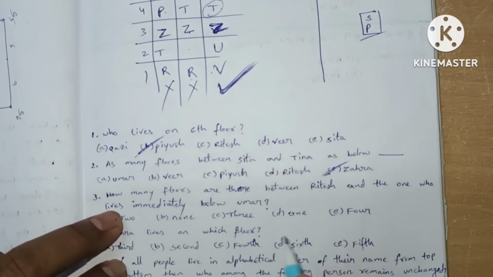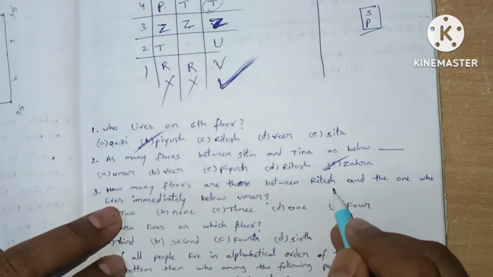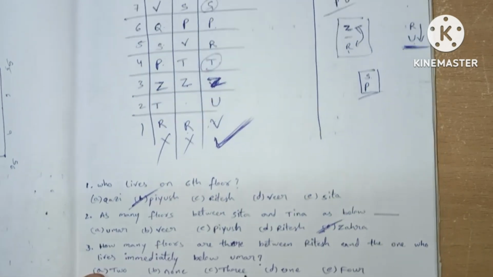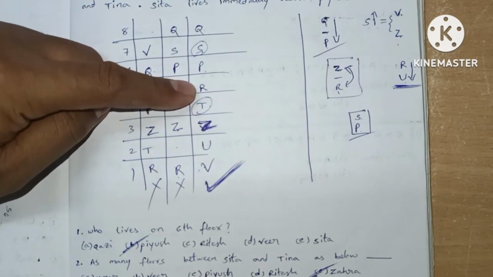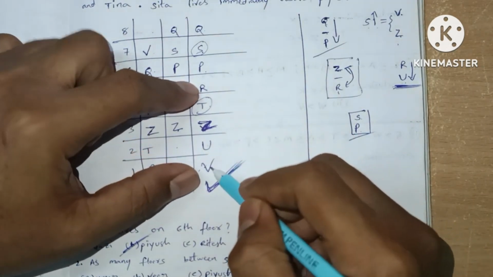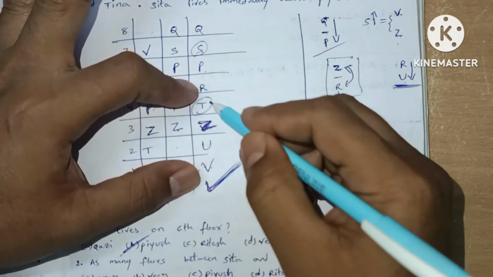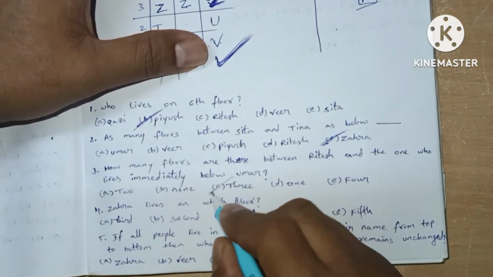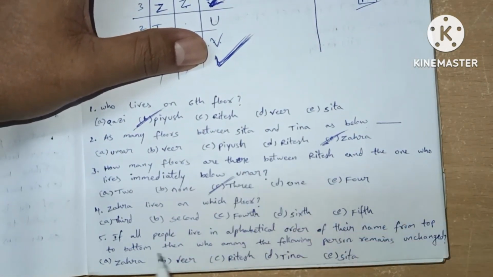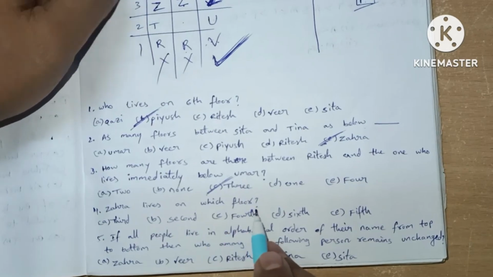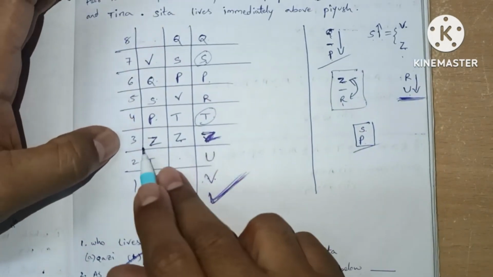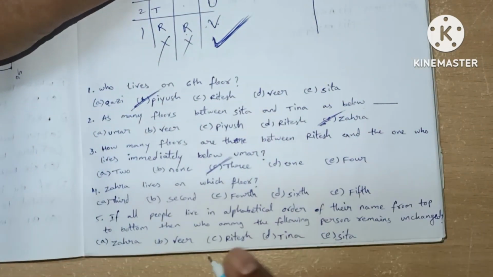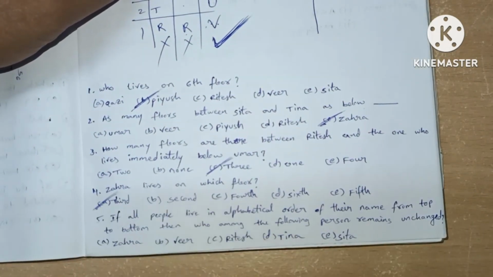Question number 3. How many people are there between Ritesh and the one who lives immediately below Umar? Here it is Ritesh. Immediately below Umar is this one. So there are 3 people. So answer will be option C. Next one. Jahra lives on which floor? Jahra lives on 3rd floor. So answer will be option A, 3rd floor.